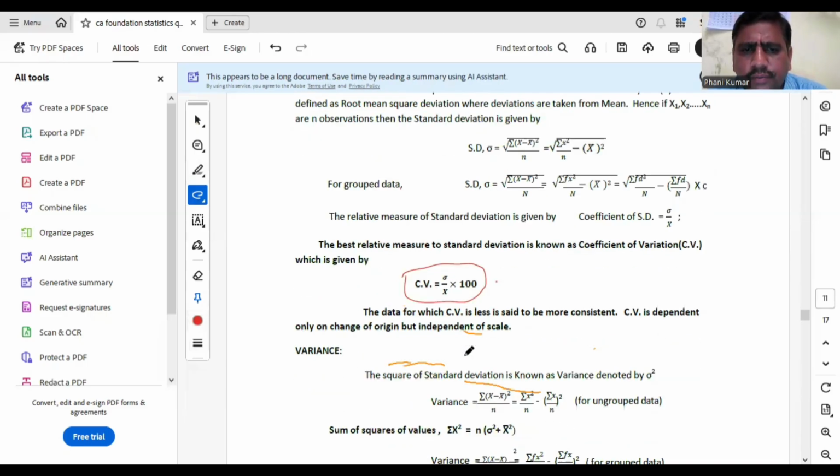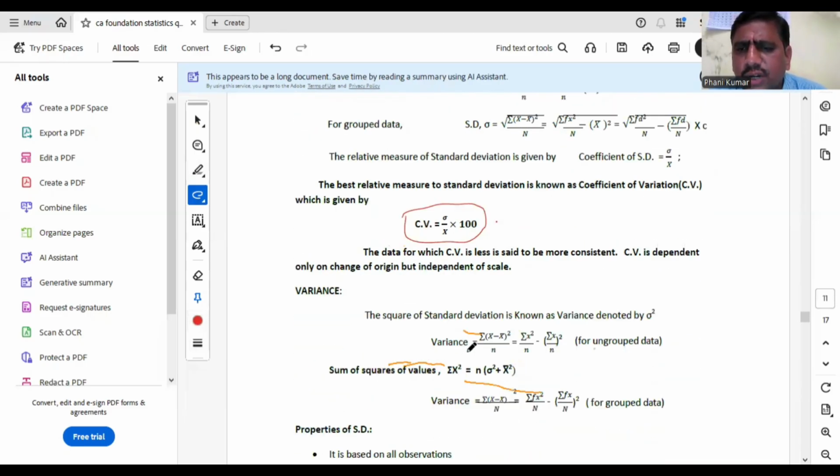Next, the data for which CV is less is said to be more consistent. Suppose we have 2 or more series. Compute CV for all the series. The series which has less CV is said to be more consistent, more stable, more uniform, and less variable. Less variable means standard deviation will be less if all the values are nearer to mean. If all the values are nearer to mean, deviations will be less, CV will be less. Less variation means more consistent. More variation means less consistent. So CV less means more consistent, less variability.